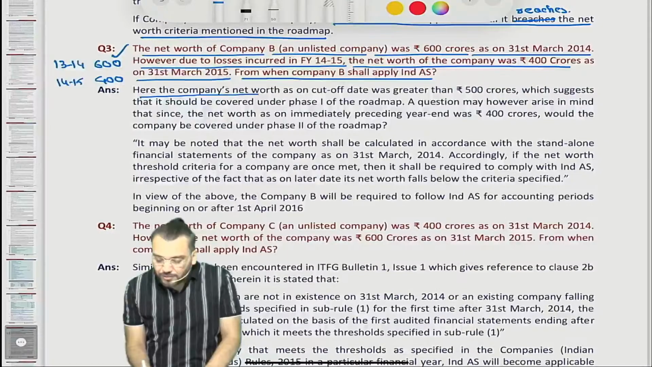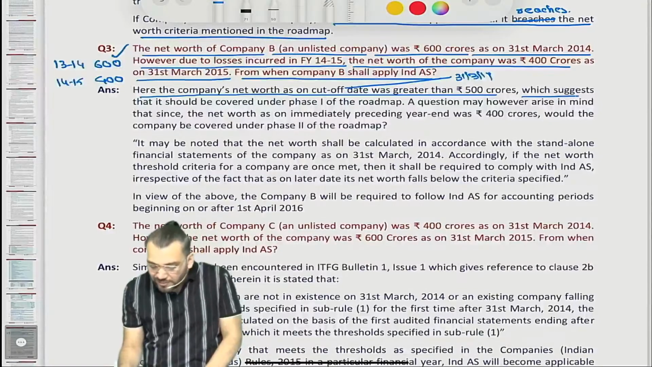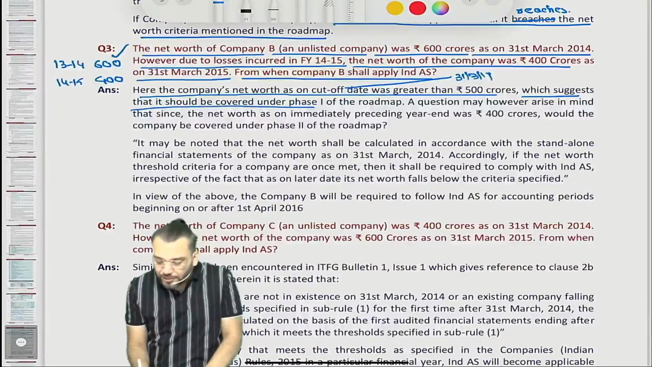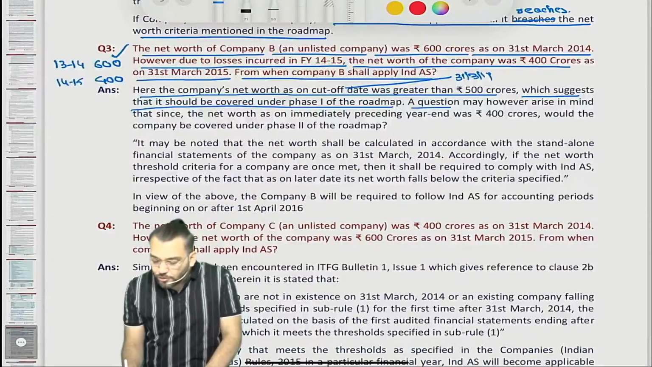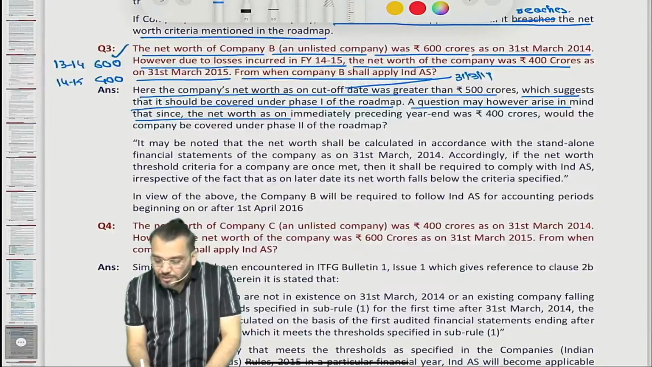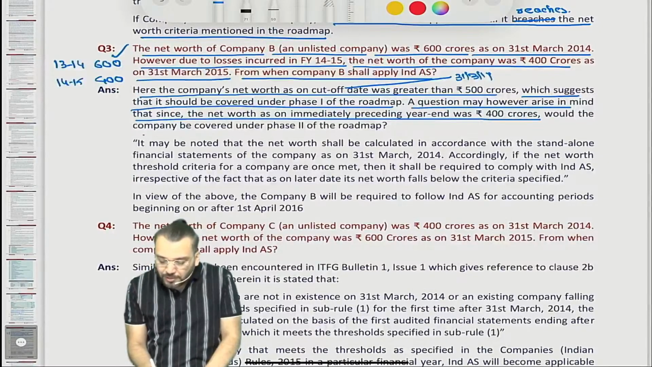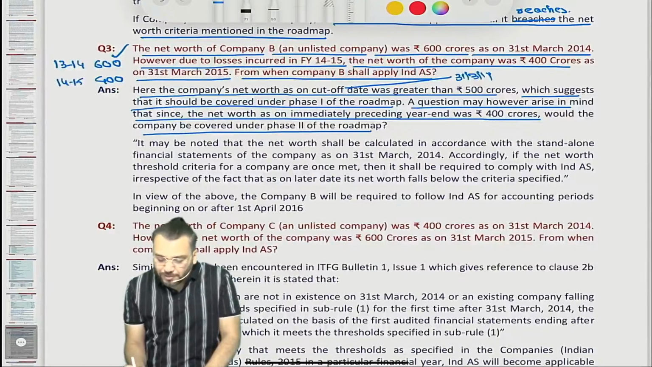Here the company's net worth as on the cutoff date was greater than 500 crore. Cutoff date was what? 31st March 2014 only. He suggests that it should be covered under phase 1 of the roadmap. A question may however arise in the mind that since the net worth as on the immediately preceding year was 400 crore, would the company be covered under phase 2 of the roadmap?